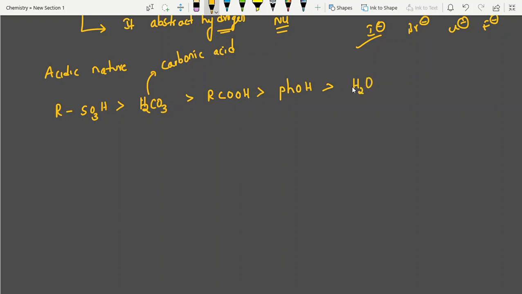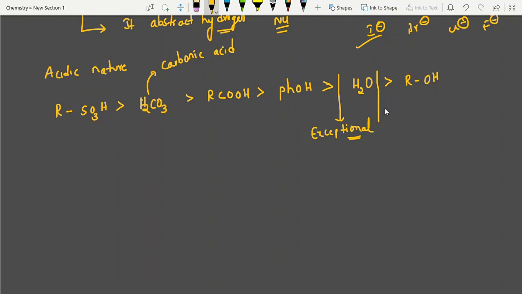But here one exceptional case is there, students. I am writing exceptional, because we all know exceptional points play an important role in competitive exams. See water. Afterwards, alcohol. Here is the exceptional case.